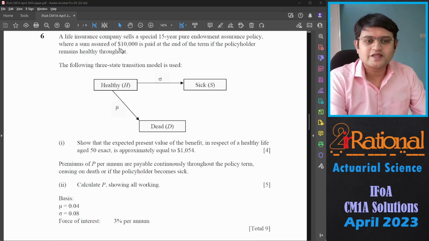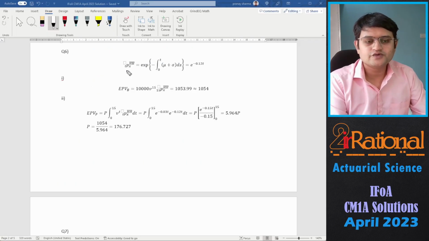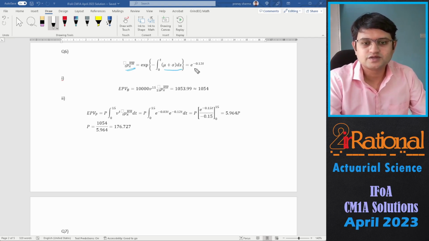So the benefit of 10,000 would be given only if the person remains healthy throughout the policy. So we'll calculate the probability of remaining healthy at time t. So that would be e raised to minus of integral 0 to t of mu plus sigma ds. So that is e raised to minus 0.12 t.